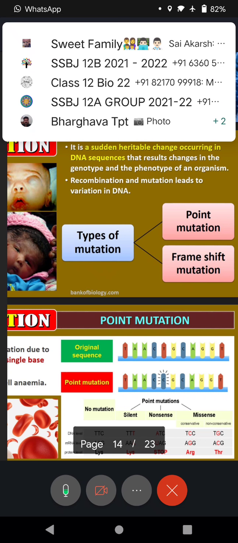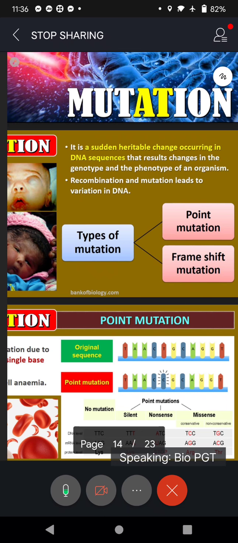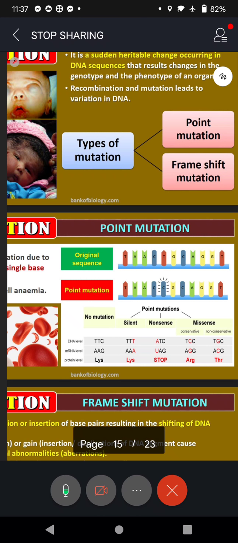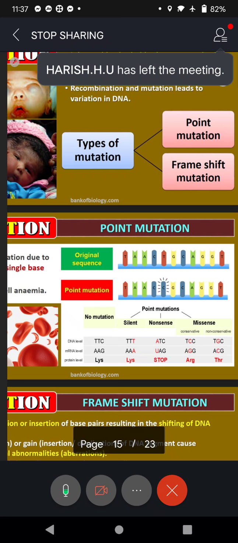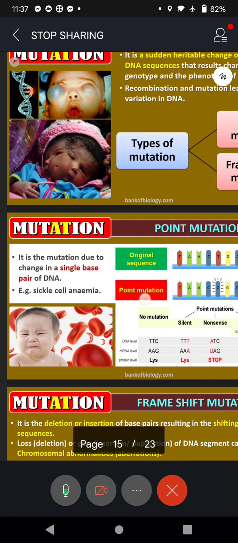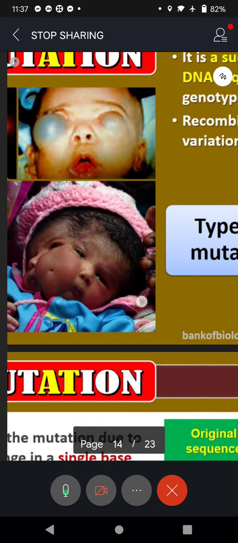What will be the variations? Like gene sequence is a variation, change in the structure of the gene is a variation, change in the position of a gene over a DNA and in turn on a chromosome is a variation. There are two types of mutations. One is called point mutation, another is called frame shift mutation. And whether it is point mutation or frame shift mutation, what happens to the organism? Look at that. First there is a change in the DNA, I will expand that, look at that.